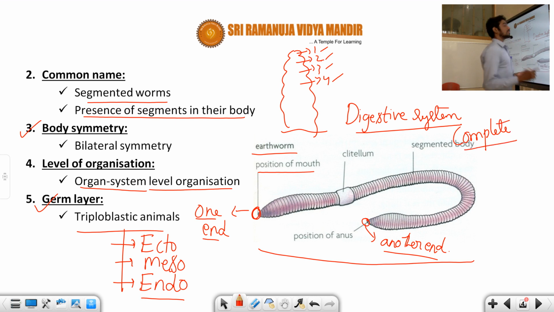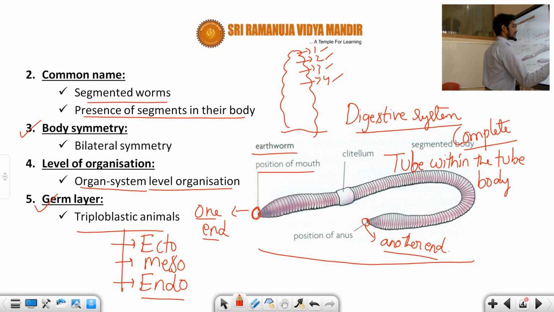Now one more important point, students: this type of digestive system also represents the tube within the tube body plan. Very, very important point. What is this? Tube within the tube body plan.